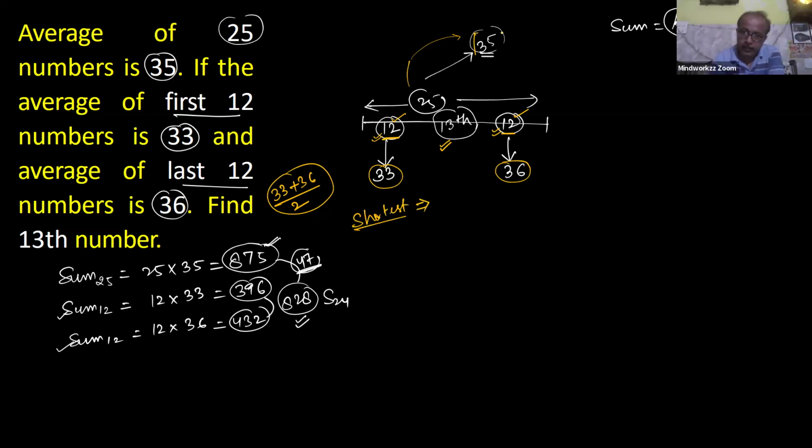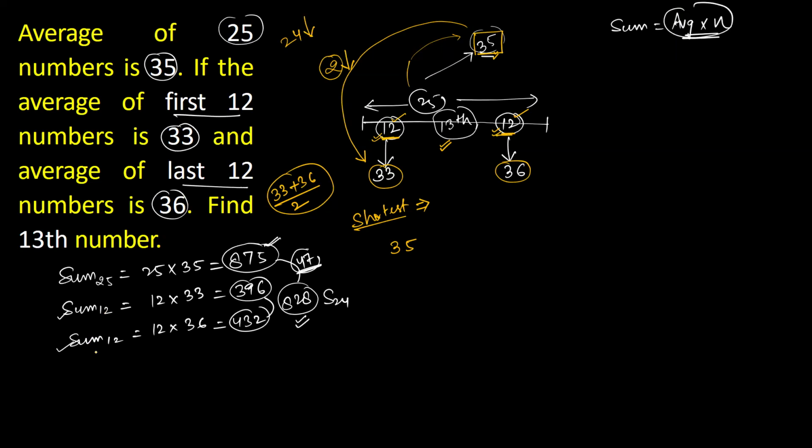So in the other approach, the shortest approach, the group average value is 35. Take this group average value, that is 35. Now focus on the initial 12 and last 12 numbers. For the initial 12 numbers, the average is 33. It means it's decreased by 2 compared to this average value. So decrease by 2 in the average means for each number decrease by 2. So out of total 12 numbers, overall 24 decrease. Yes or no? For each number, it's 2 decrease. So for complete 12 numbers, 24 decrease. Got it at this point? Yes, sir.